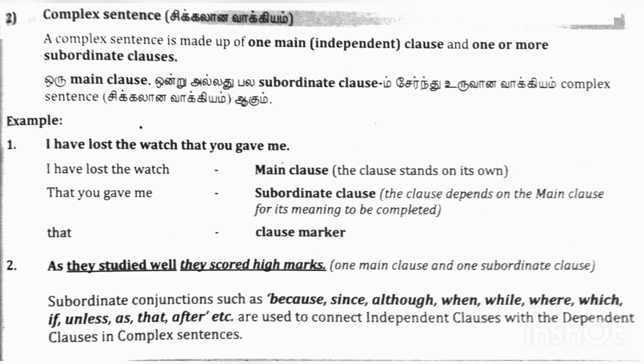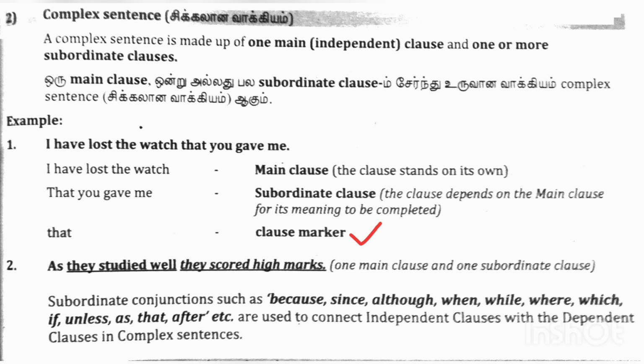Example: I have lost the watch that you gave me. Here, I have lost the watch is the main clause, and the clause stands on its own, and that you gave me is the subordinate clause. The clause depends on the main clause for its meaning to be completed. That is the clause marker, or that is the subordinating conjunction. Now let me give you another example.